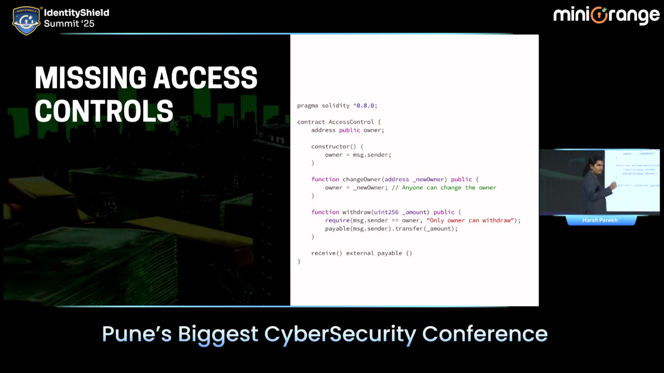Now, if I come on the chain, I find your contract, and there is a parameter called new owner. What if I provide my address and execute the change owner function? Would I be the owner of the entire contract now? And if I'm the owner, following that, I can withdraw the funds from the contract. This is a classic example of broken access control.